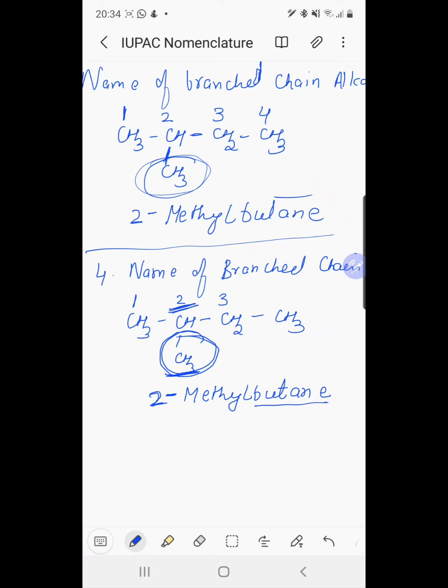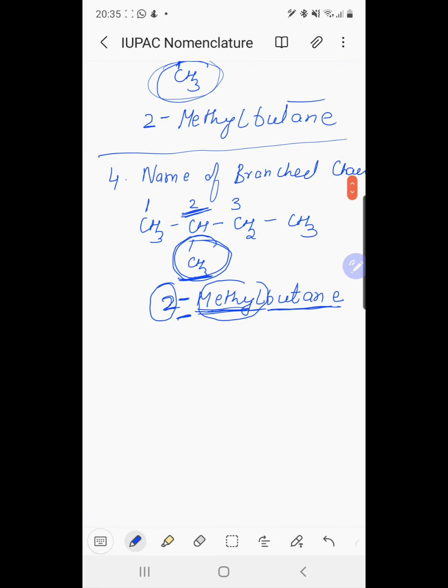Here the parent alkane is butane, the substituent is methyl. So prefix methyl to the parent chain butane, and in this the name of the substituent is separated from its locant by hyphen. The substituent and the locant 2 are separated by hyphen. So the name of this compound is 2-methyl butane. So we name the substituent as a prefix to the parent carbon atom chain.